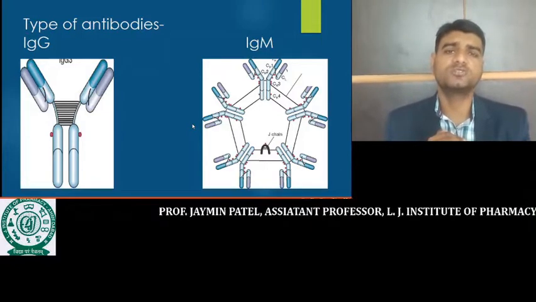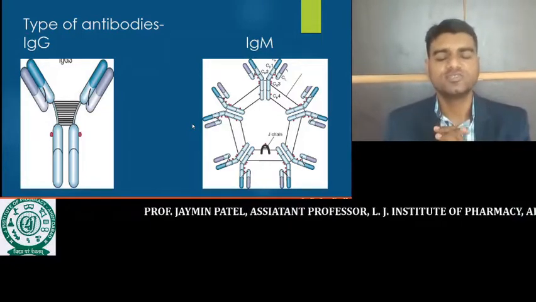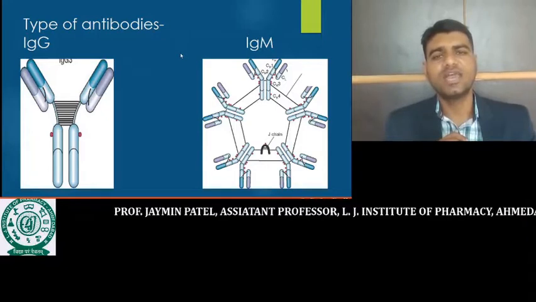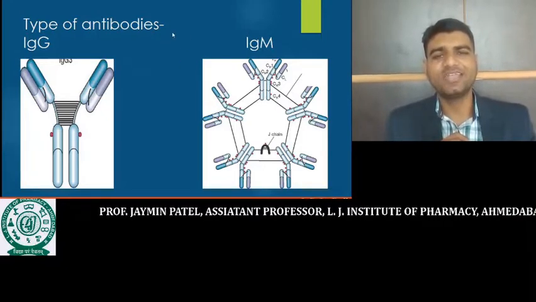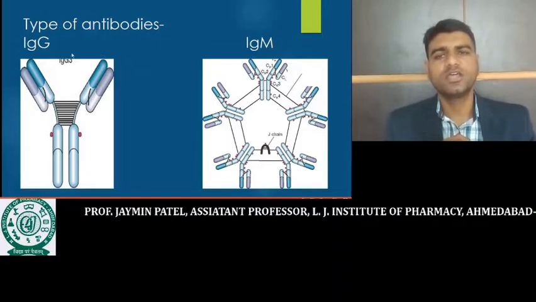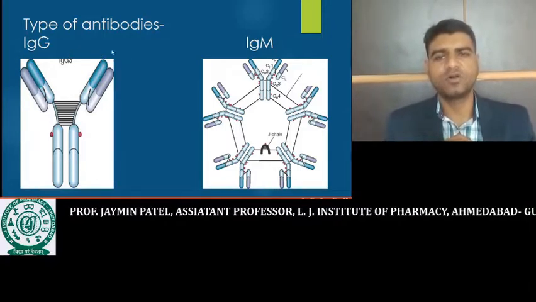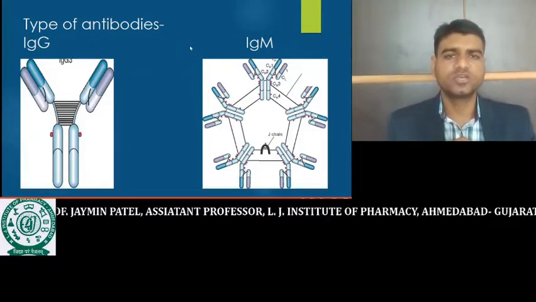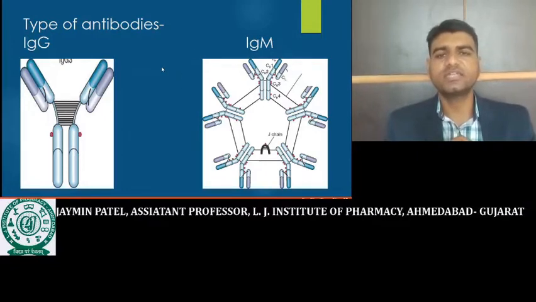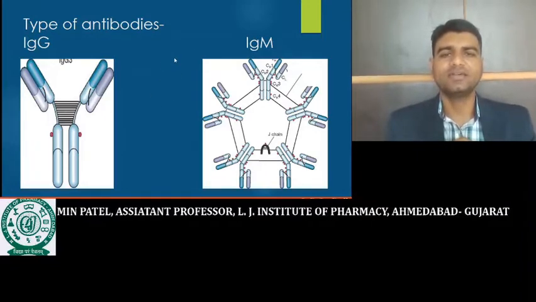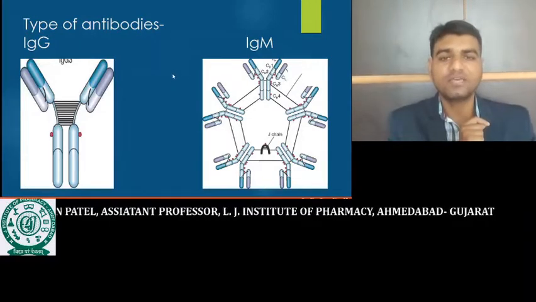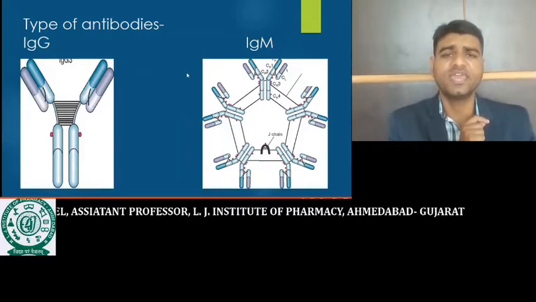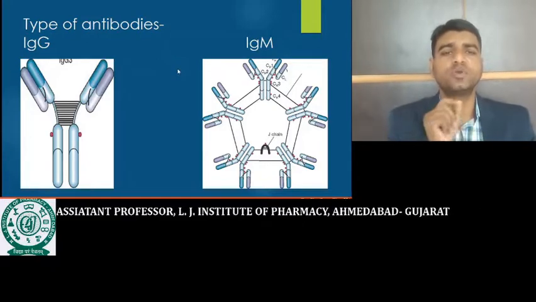IgM is also called a pentameric antibody. So here this one is IgM. The normal bivalent antibody is one in which the light chain and heavy chain are connected with a disulfide bond. Five bivalent antibodies are connected to each other by disulfide bonds as well as by a special chain. That special chain is called the J chain. It is nothing but the joining chain.